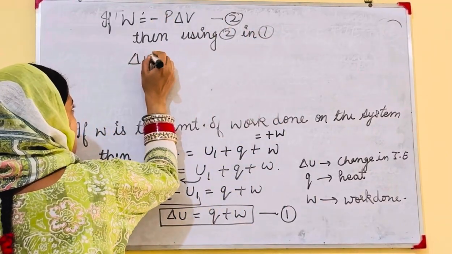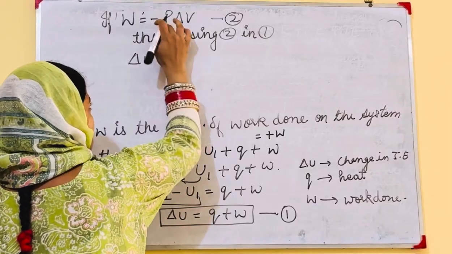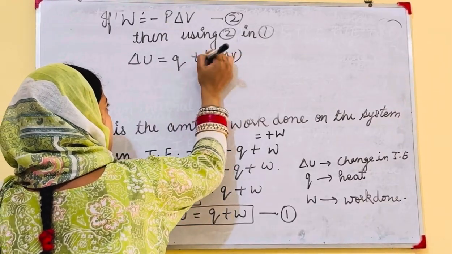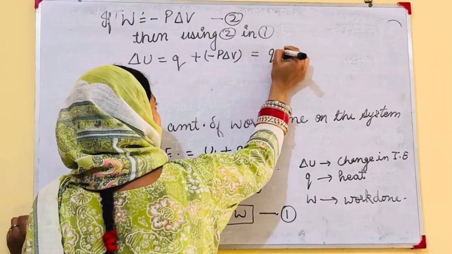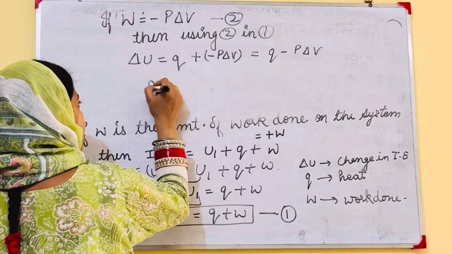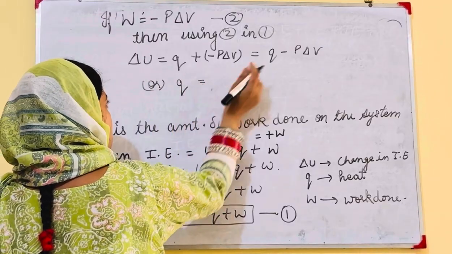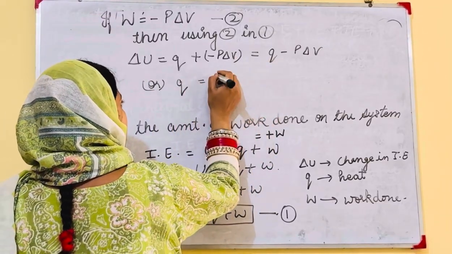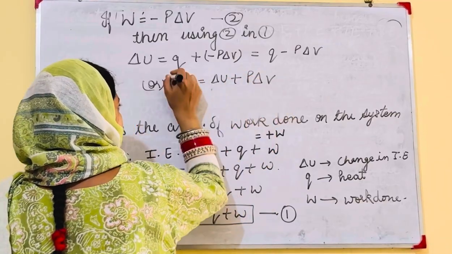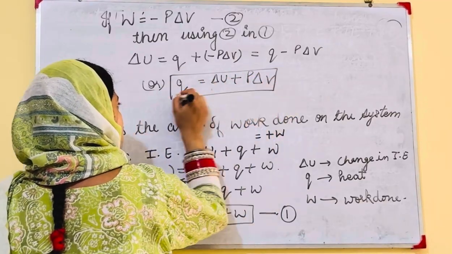So, delta U is equal to Q plus minus P delta V. Then it will become Q minus P delta V. Or you can also write it as Q equals delta U plus P delta V, with Q on this side. This is another expression.